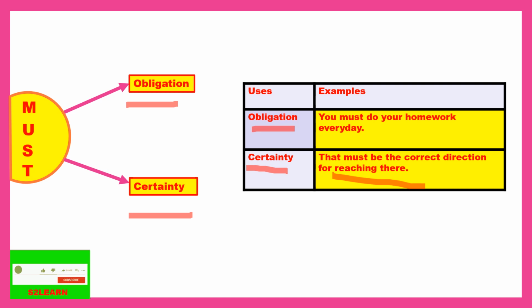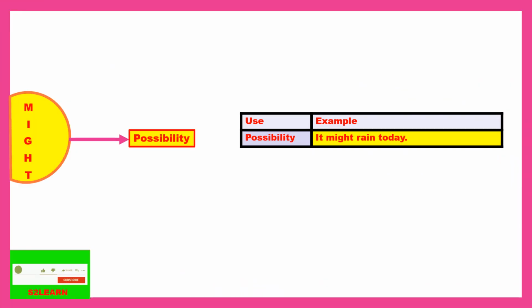Now moving to the next modal verb, that is might. You have heard this word might. Yes, it is used for possibility. Like, see, it might rain today. So I am stating the possibility that it might rain today. I am not confirmed that it will rain, but I am saying that it might rain today.